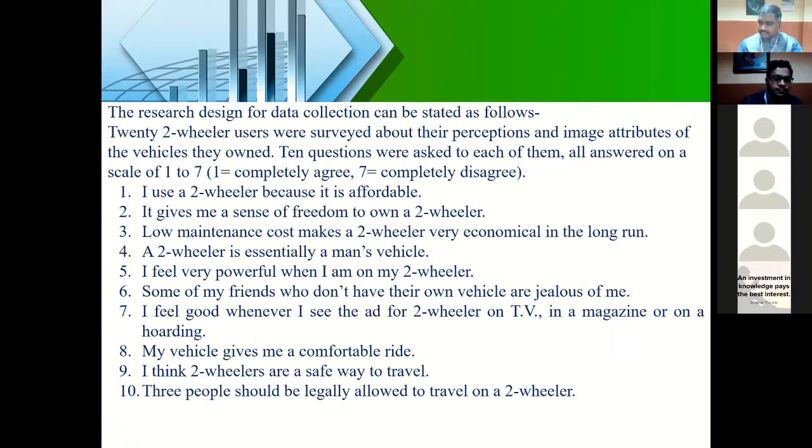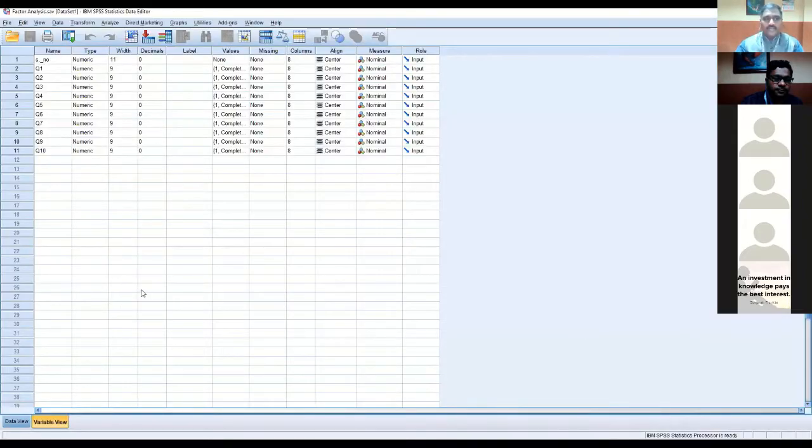Now I'll take the same sample. I'll share the SPSS window. Can everyone see the SPSS window? Raful sir is saying yes. Okay, fine.